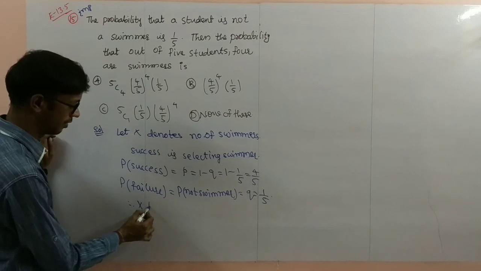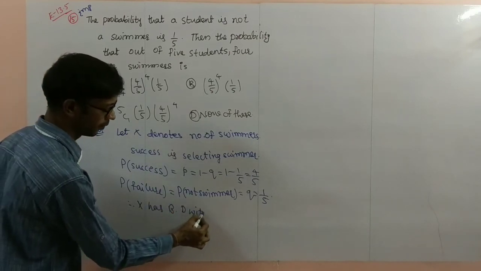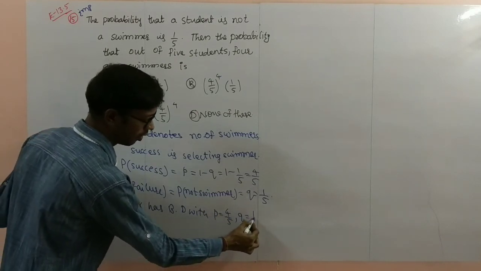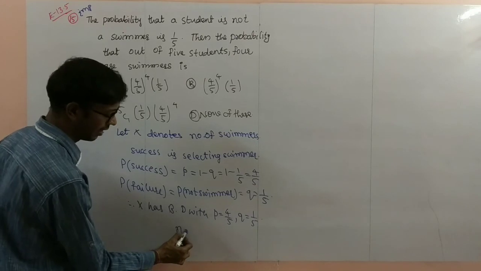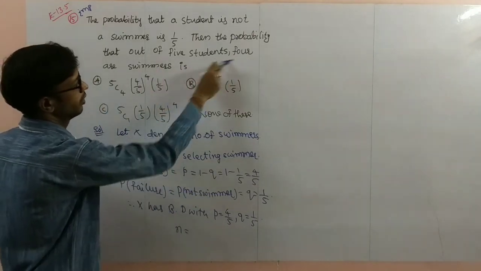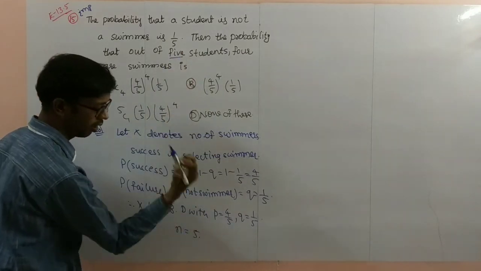Therefore X has a binomial distribution with p equal to 4 by 5, q equal to 1 by 5, and n equal to the number of trials. Out of 5 students, 4 students are swimmers, so n equal to 5.